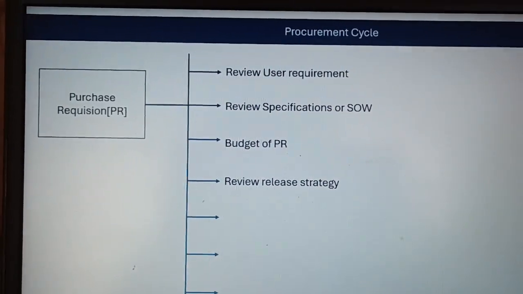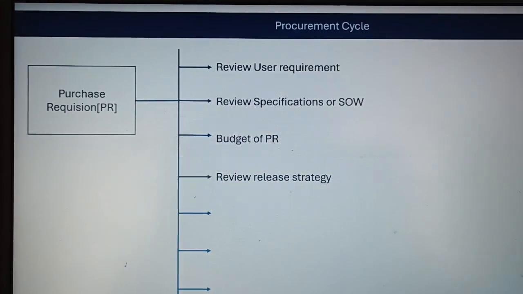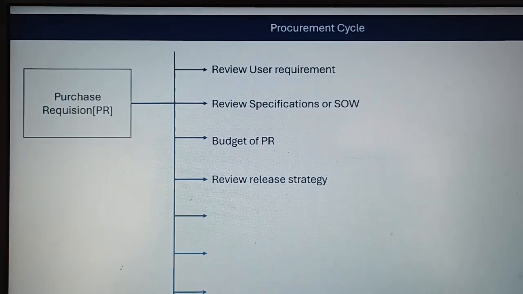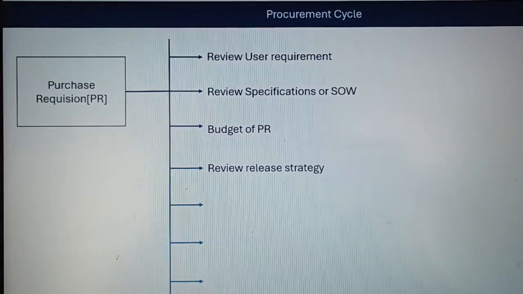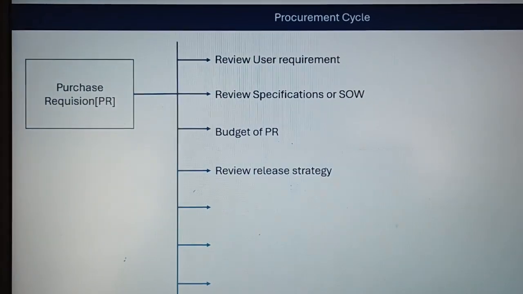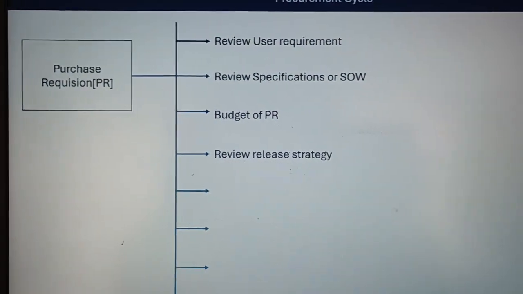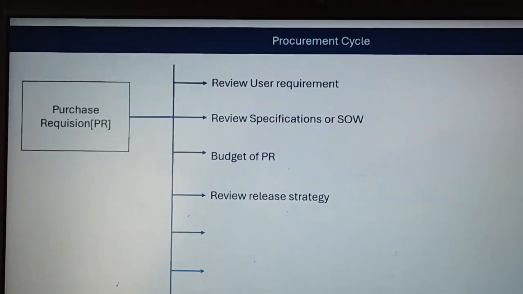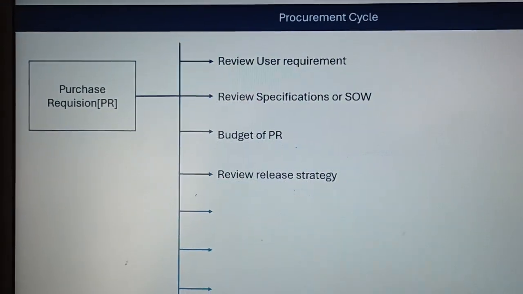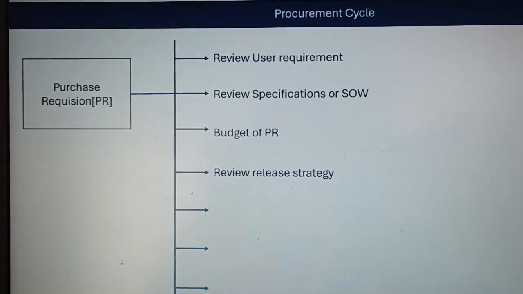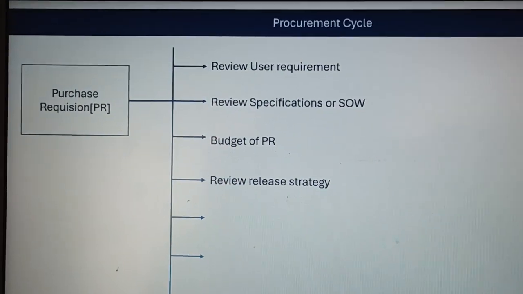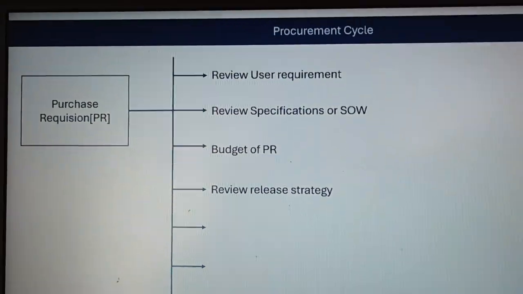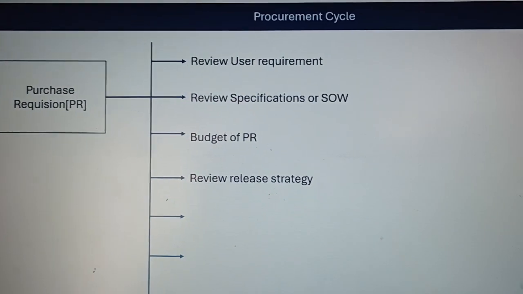Every position has different rights to release the PR according to the position. So we can also review whether this position and this person have only up to this release authority, so how can they release more than this budget? It is also a crucial point for a procurement executive.